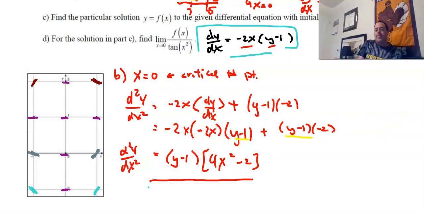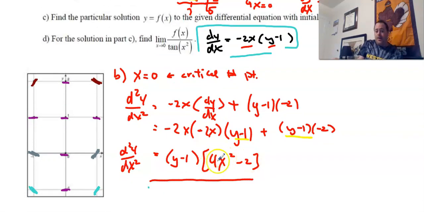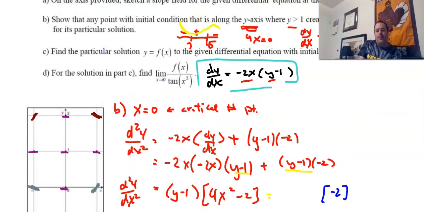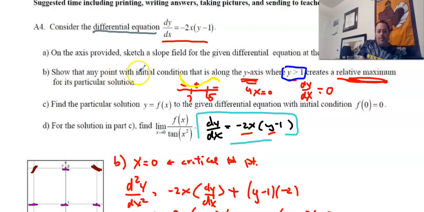And so now we have to go back and look at the question. Well, the question says that, remember, we started out with x is equal to 0, right? So when x is equal to 0, this term right here is going to be just negative 2, right? And then right here we get a y minus 1. Remember, the stipulation here is we are assuming that y must be greater than 1, right? So I'm looking at what points the initial conditions show: at any point with initial condition along the y-axis where y is greater than 1, we create a relative maximum.